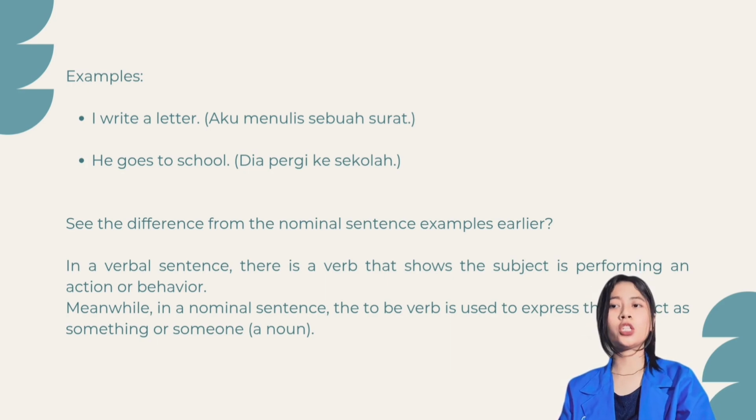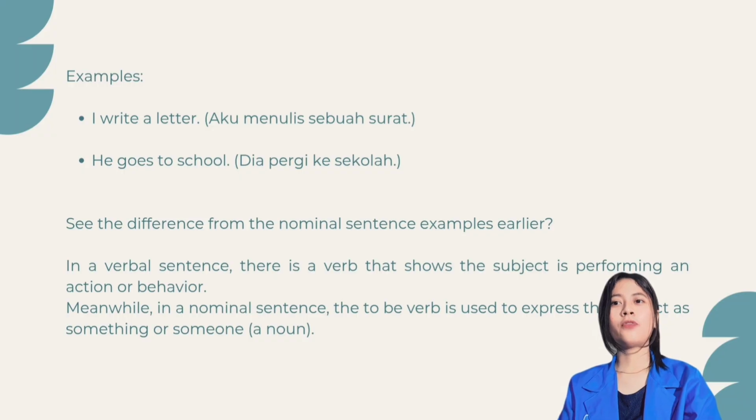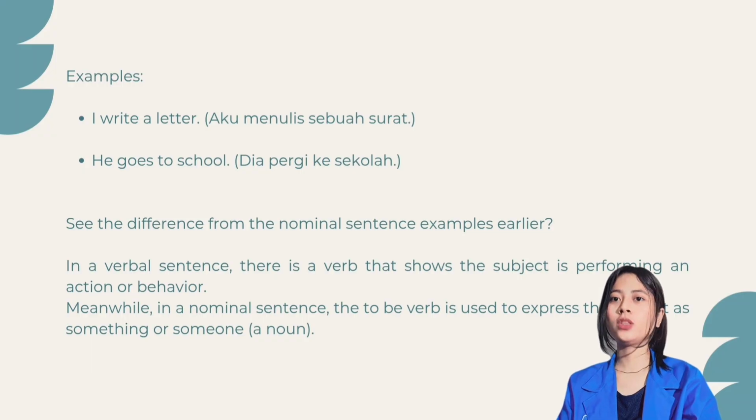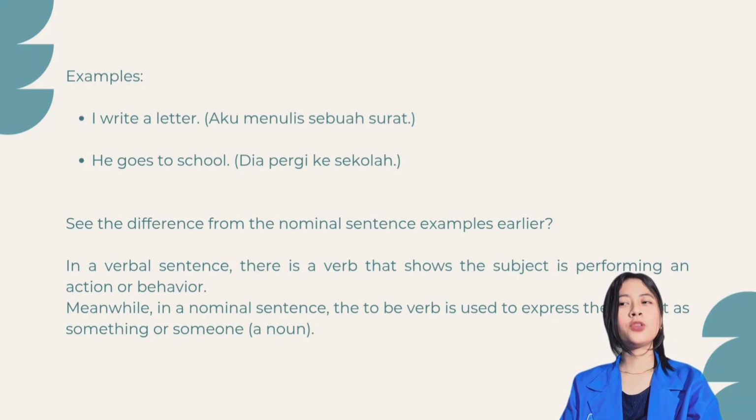See the difference from the nominal sentence example earlier. In a verbal sentence, there is a verb that shows the subject is performing an action or behavior. Meanwhile, in a nominal sentence, the to be verb is used to express the subject as something or someone.